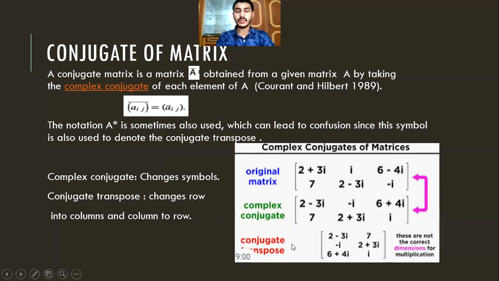After that, if we have to do the conjugate transpose, we change rows into columns and columns into rows, the same. So 2 minus 3i, minus i, 6 plus 4i comes here, and 7, 2 plus 3i and i comes here. These are not the correct dimensions for multiplication also.